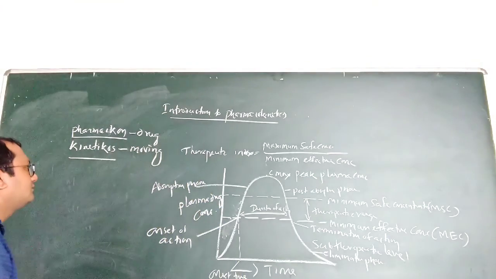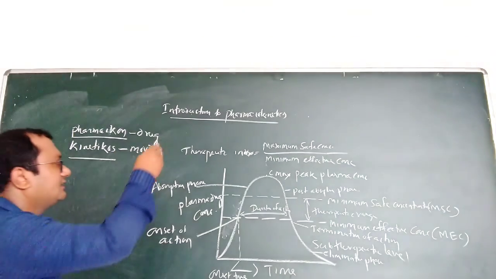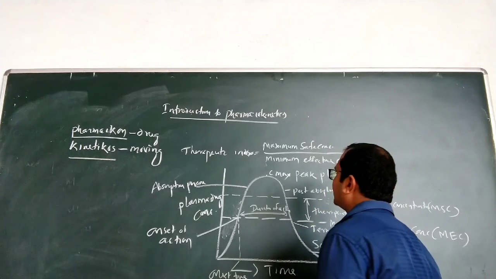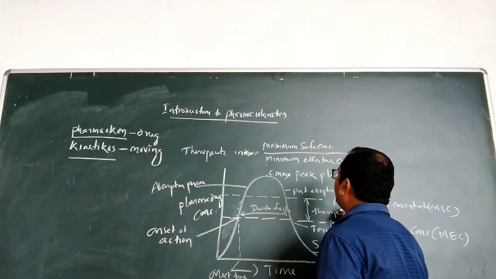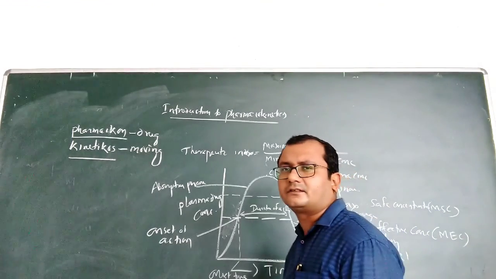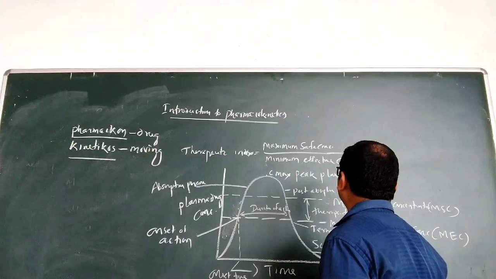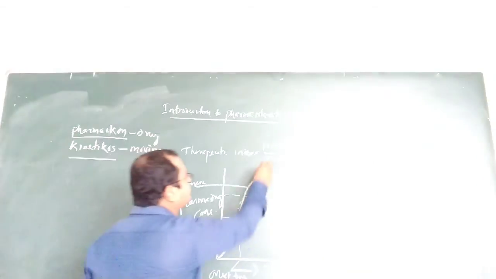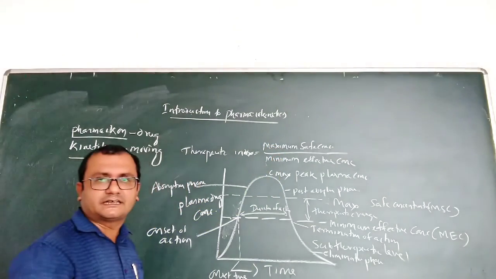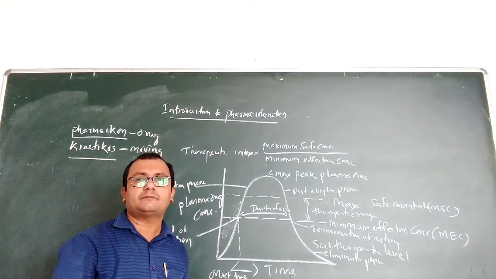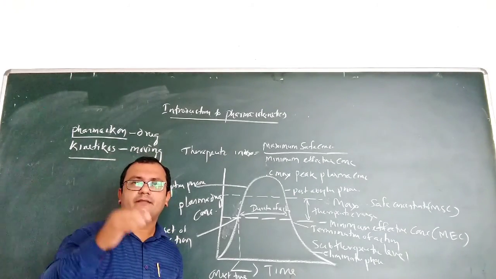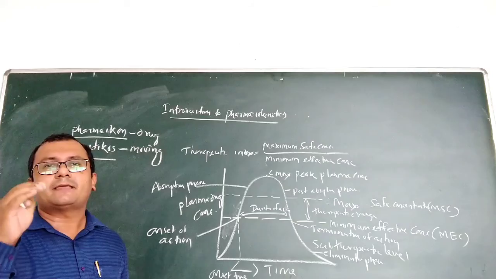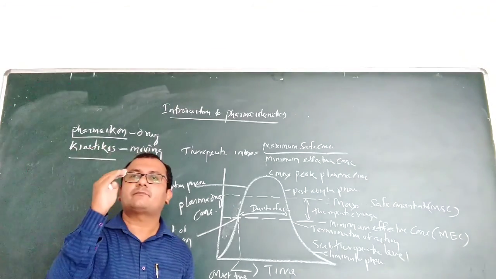Now let us discuss this range. The range from minimum effective concentration to maximum safe concentration is called the therapeutic range or therapeutic window.